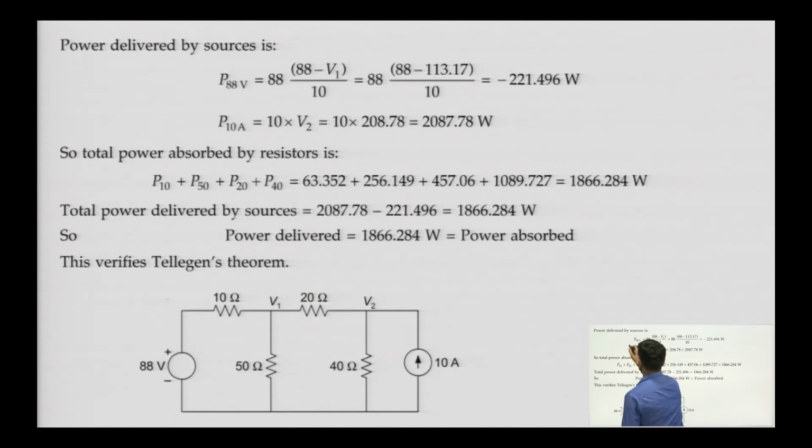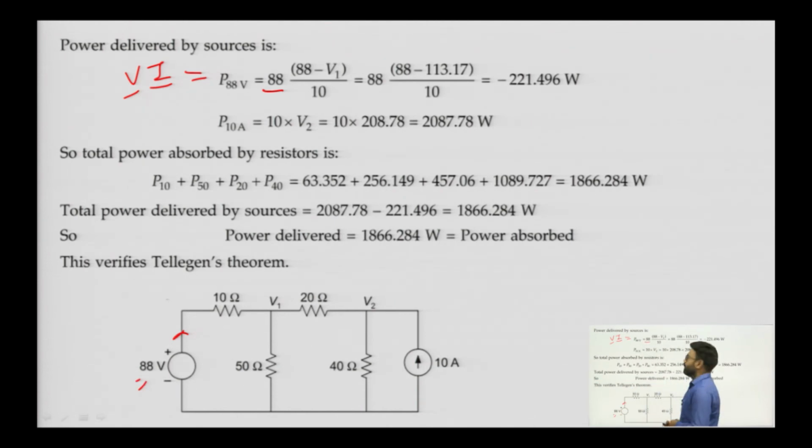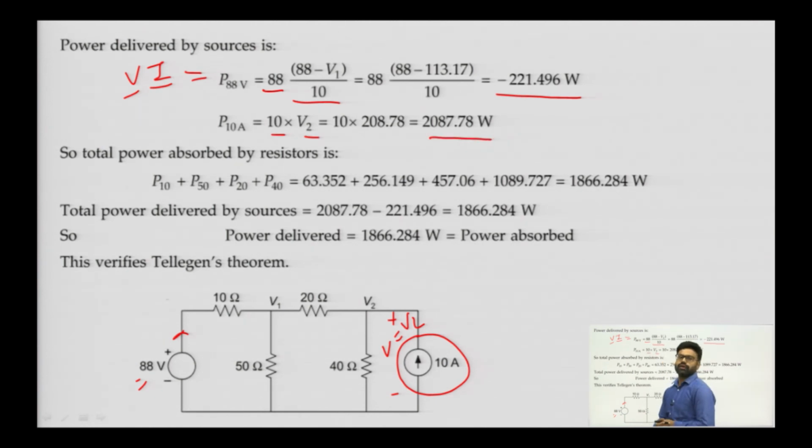Power delivered by sources is given as V into I, the voltage provided by the voltage source multiplied by the current provided by the source. So 88 is the voltage provided by this voltage source, multiplied by the current, which is 88 minus V1 divided by 10. We will get it as minus 221.496 watt. The power delivered by the other source, whose voltage across it is V, so V will be equal to V2, will be 10 into V2, which is 2087.78 watt.